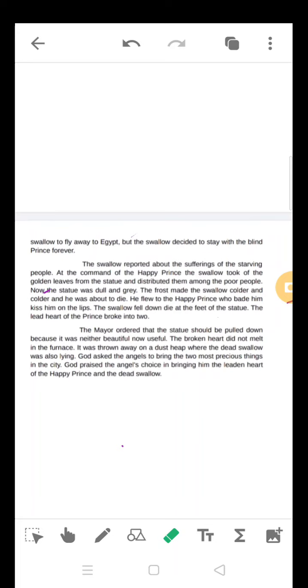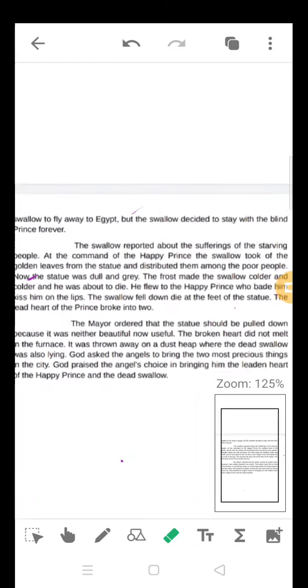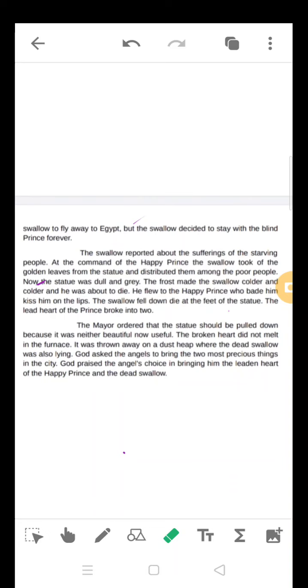Hereafter, those who make this kind of sacrifice for other people, God will bless them. See the touch of God. What happened? God asked the angels to bring the two most precious things in the city. So he sent the angels. The angels reported that there are two beautiful things in the city. One is the dead swallow bird. Another is the broken heart of the statue of the Happy Prince.